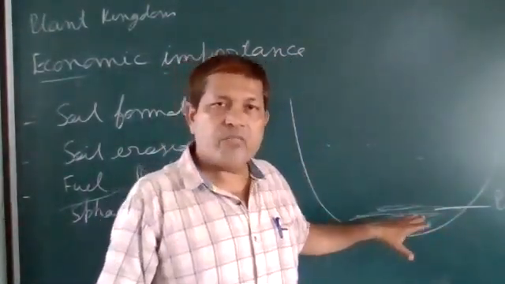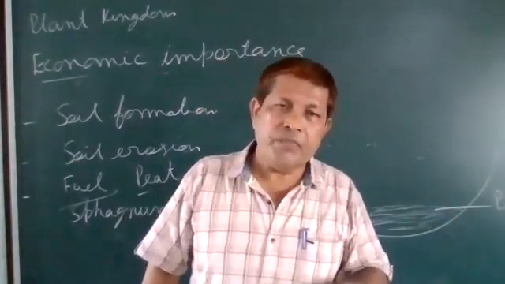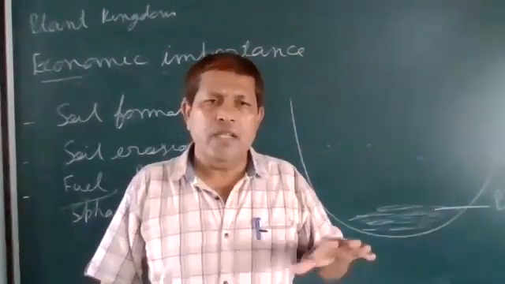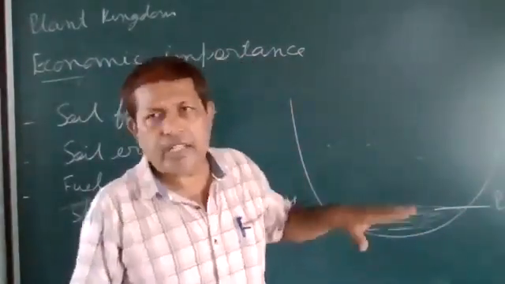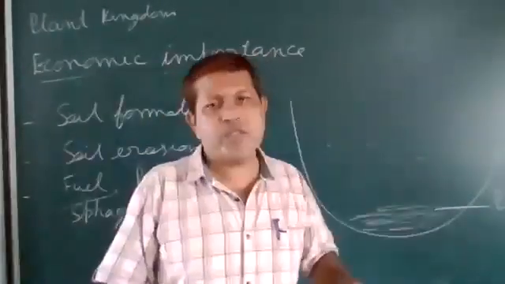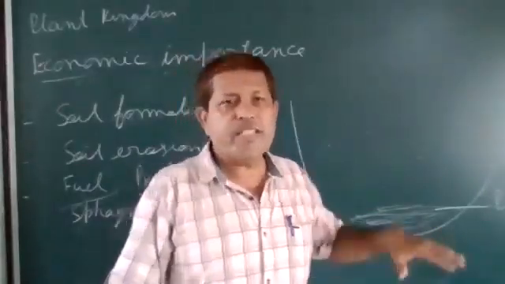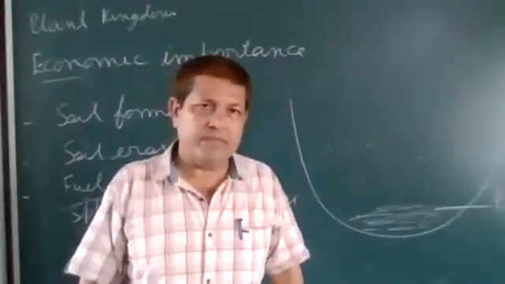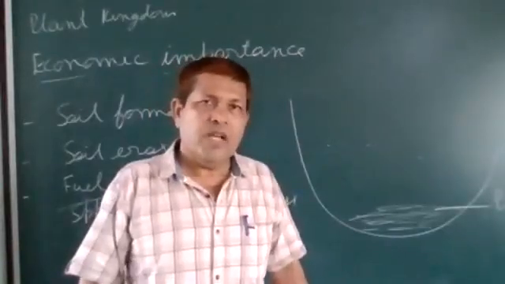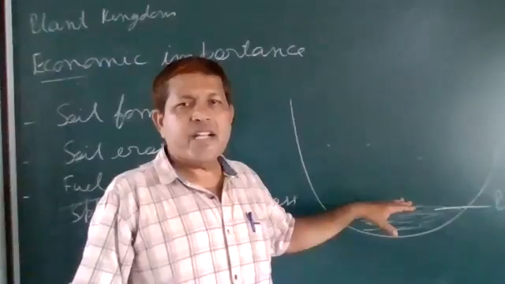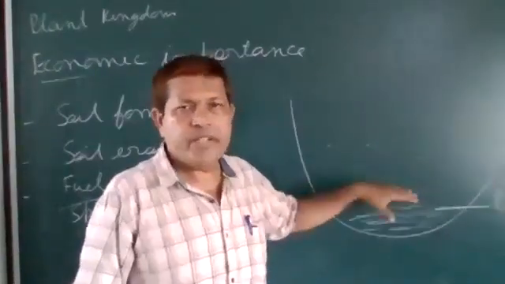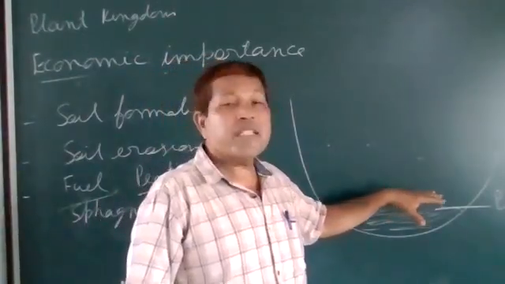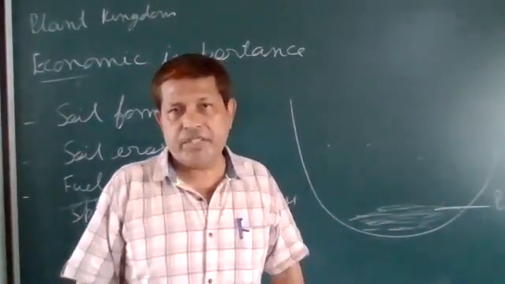Once again, what is peat? When sphagnum dies and is not decomposed by the microbes, it settles down at the bottom and remains there. This is called peat.